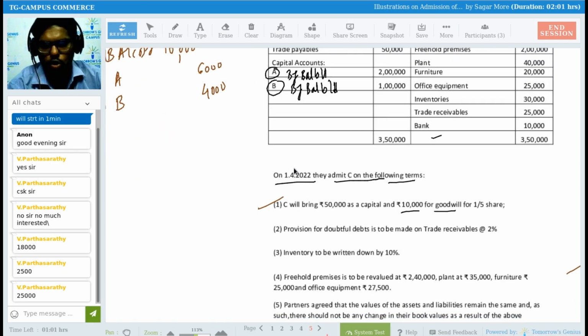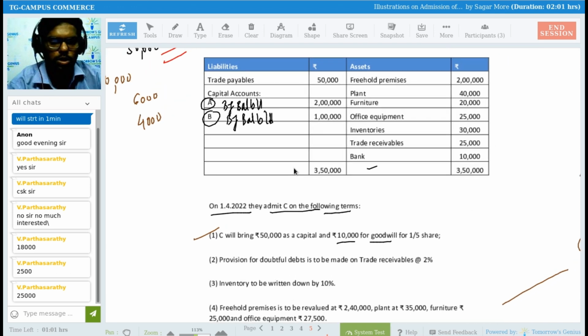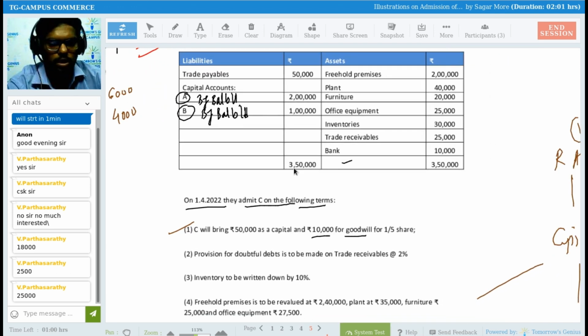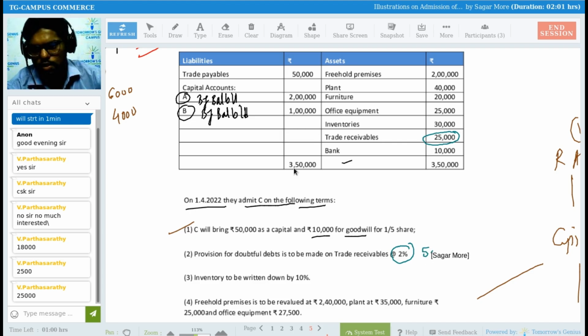Provision for doubtful debt is to be made on trade receivable at 2%. So what does it mean? It means simply that from trade receivable of rupees 25,000, we are going to subtract 2% of the amount, right? So what is 2% of 25,000? 500. It means trade receivable will come down by 500. So it's a loss for me because the asset comes down.